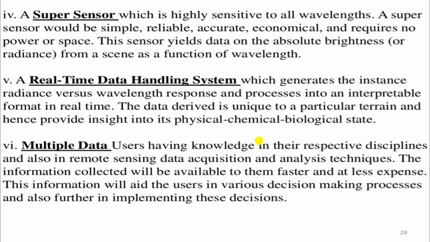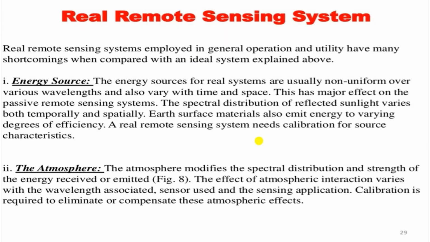Multiple data user: a user having knowledge in their respective discipline, and also in remote sensing data acquisition and analysis techniques, will get the information collected faster and at less expense. This information will aid the user in various decision-making processes and also in implementing his decisions.